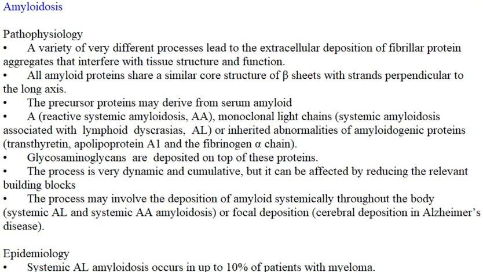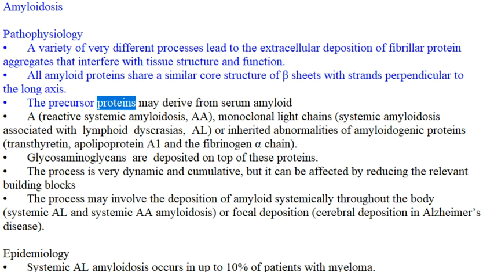Amyloidosis. Pathophysiology. A variety of very different processes lead to the extracellular deposition of fibrillar protein aggregates that interfere with tissue structure and function. All amyloid proteins share a similar core structure of beta sheets with strands perpendicular to the long axis.